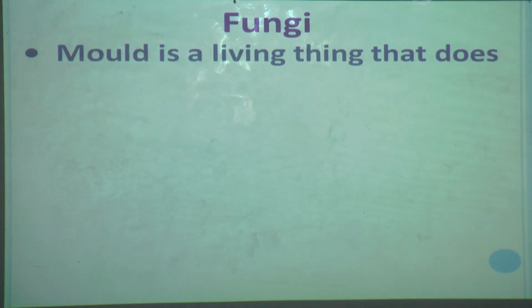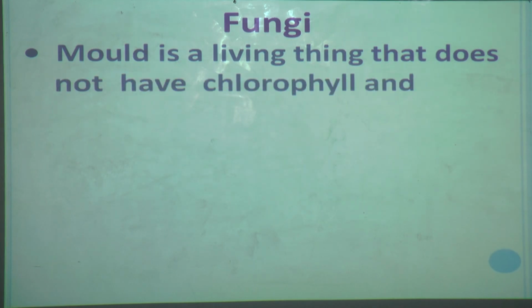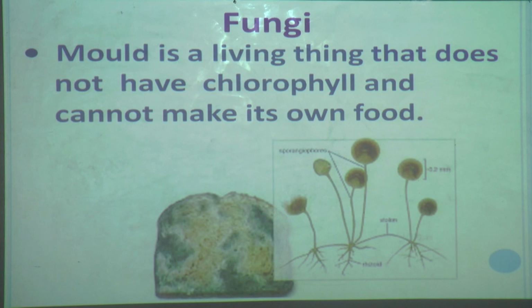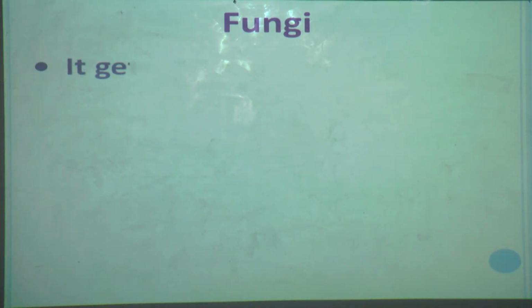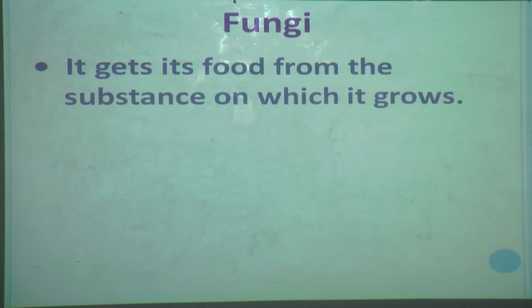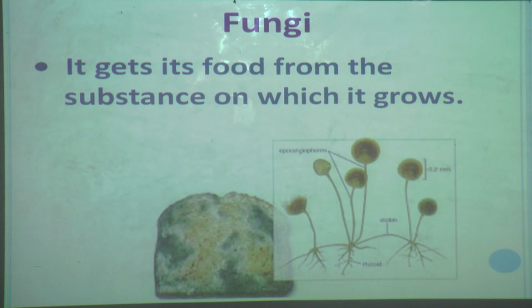Mold is a living thing that does not have chlorophyll and cannot make its own food. How can plants make food? In that lesson we have learnt that non-green living things cannot make their own food because they don't have chlorophyll. So same here, mold cannot make its own food, so it depends on the matter on which it grows. It gets its food from the substance on which it grows. Here it is getting it from the bread.